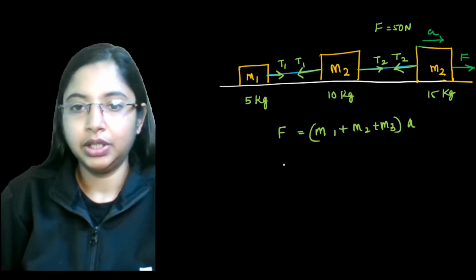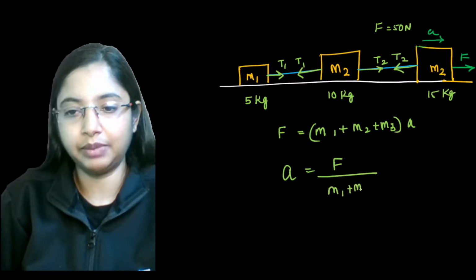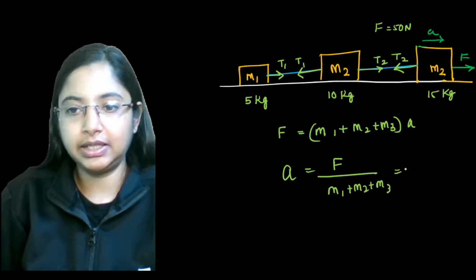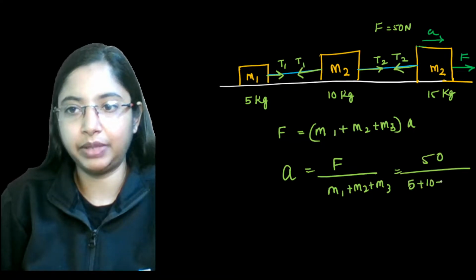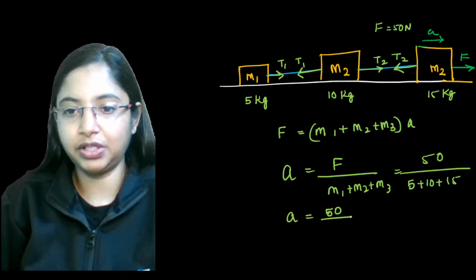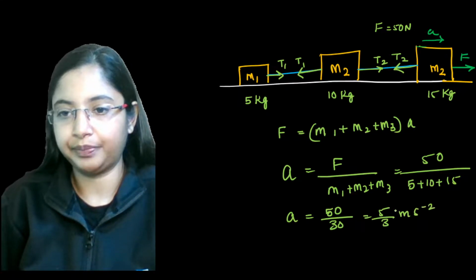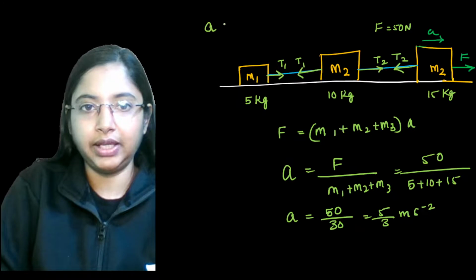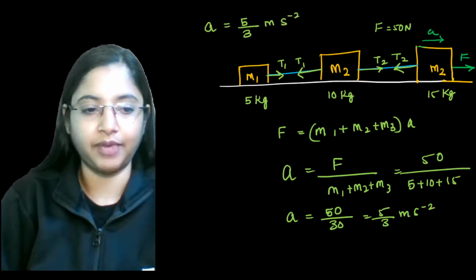So acceleration will be force divided by the mass M1 plus M2 plus M3. This is easy. This is 50 Newton, and the masses are 5 plus 10 plus 15, so this is around 20 plus 30. So acceleration in this case will be 50 by 30, which is nothing but 5 by 3 meter per second square. That is your acceleration. So let's write that over here: our acceleration is 5 by 3 meter per second square. We have found this value.